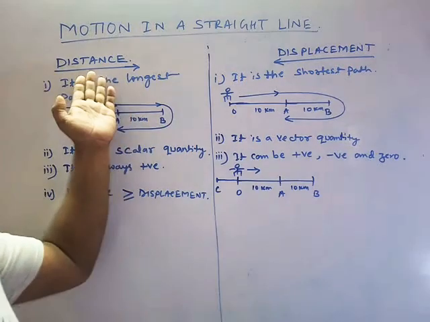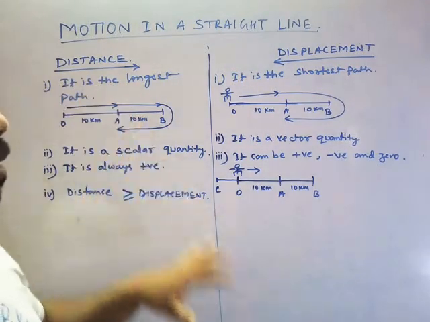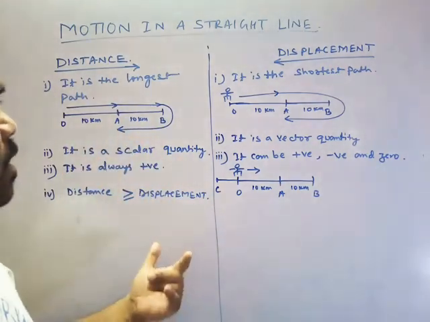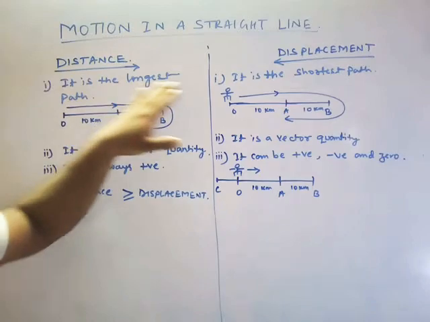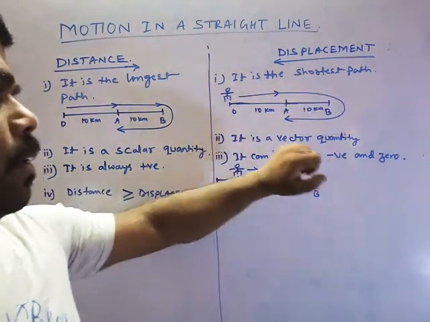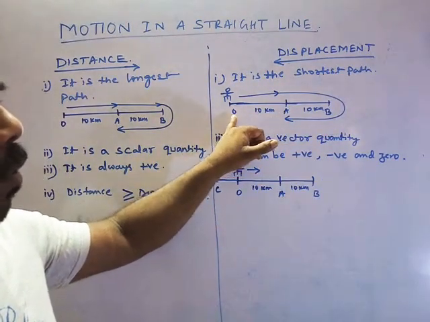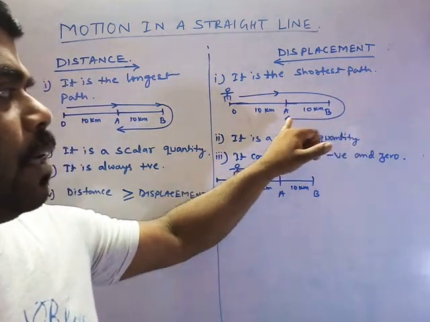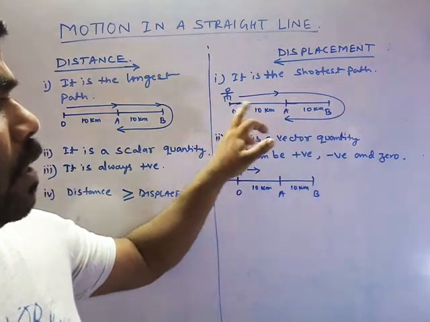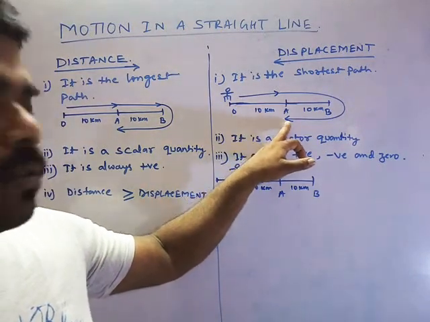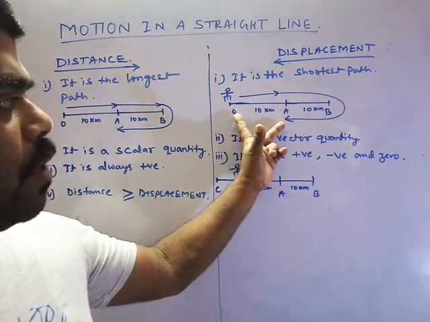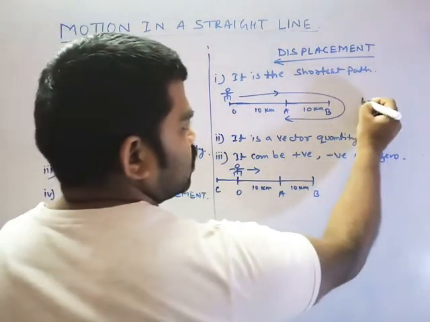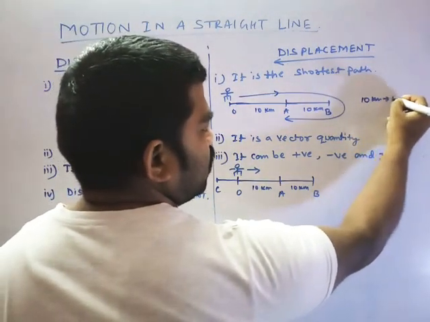Once again, distance we have already done in class 9, so a little more information about both physical quantities in class 11. Distance is the longest path, displacement is the shortest path. Example: suppose you start your journey from O, reach A, then B, and again return back to A. Then we see the starting and ending points. The distance between the starting and the ending points is 10 kilometer. So I will write 10 kilometer is my displacement.